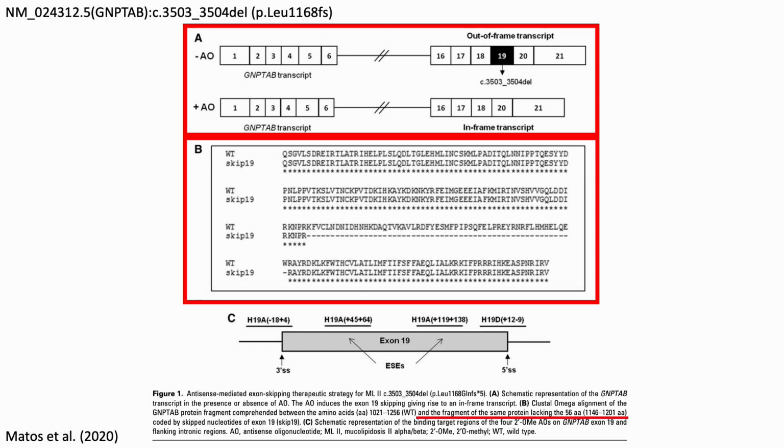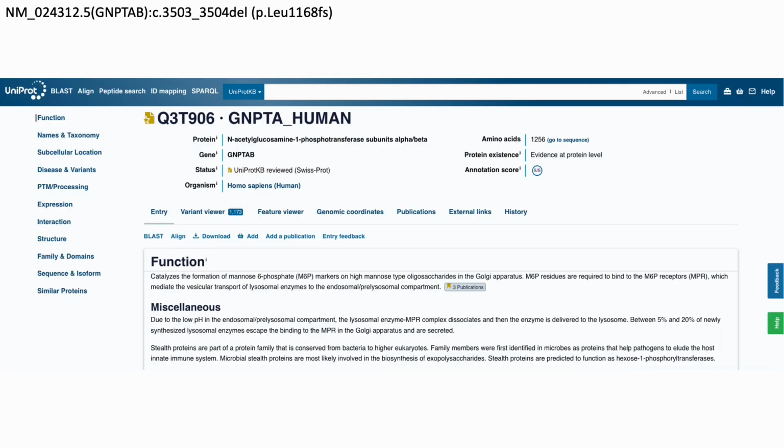Lastly, in the figure description, we see that the fragment coded for by exon 19 is 56 amino acids. Using UniProt, we can see that the total length of the protein is 1,256 amino acids. Therefore, we are only losing about 4.5% of the total protein length, less than the 10% threshold mentioned in our guidelines.